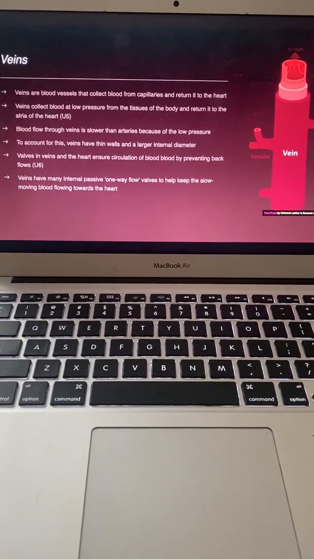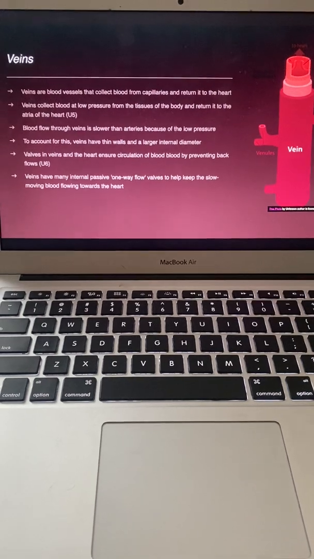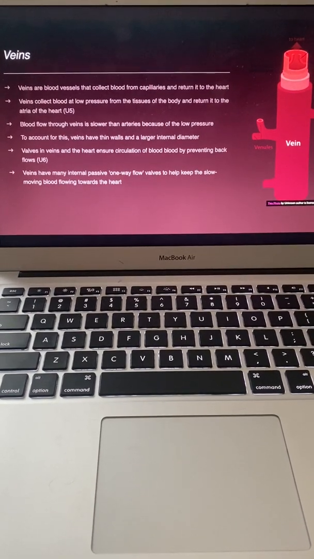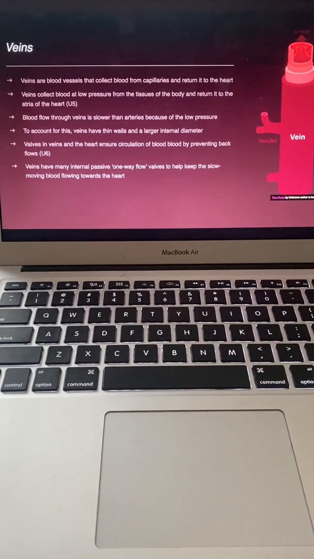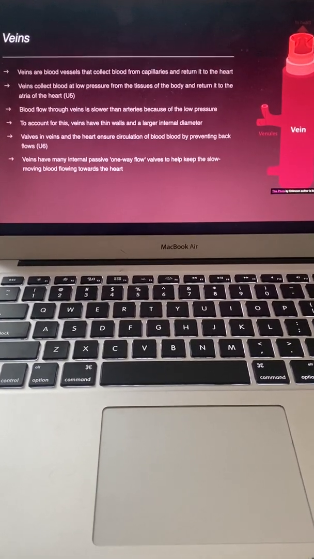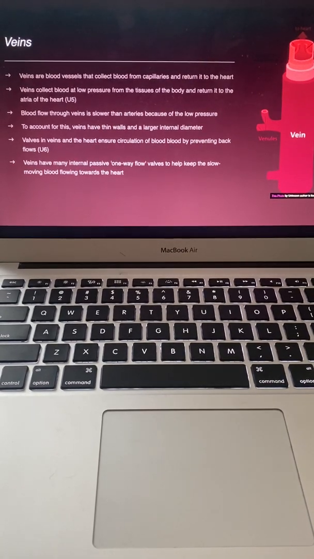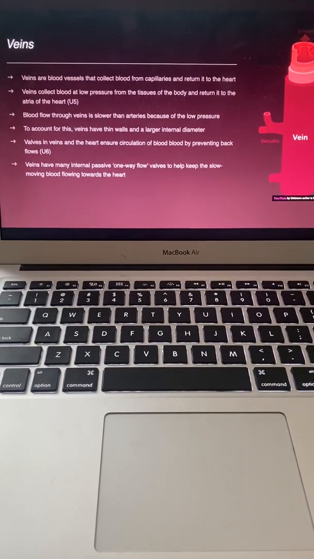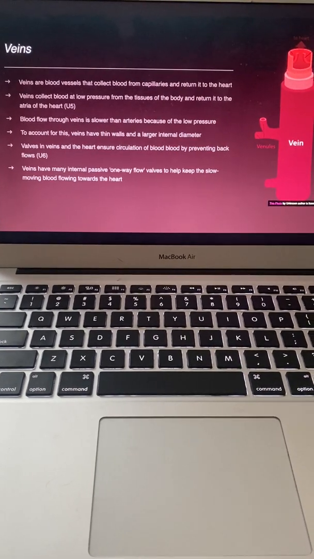Veins. Veins are blood vessels that collect blood from capillaries and return it to the heart. So, unlike arteries, which carry blood away from the heart to other body tissues, veins collect blood from the capillaries and return it to the heart. Veins collect blood at low pressure, unlike arteries which carry it at high pressure, from the tissues of the body and return it to the atria of the heart, which is our understanding number 5.